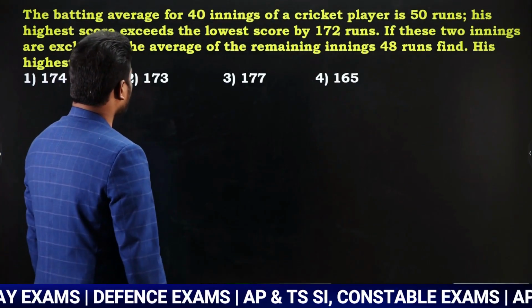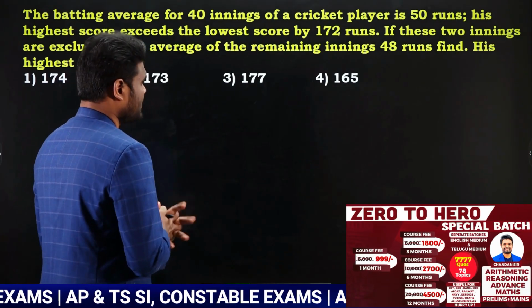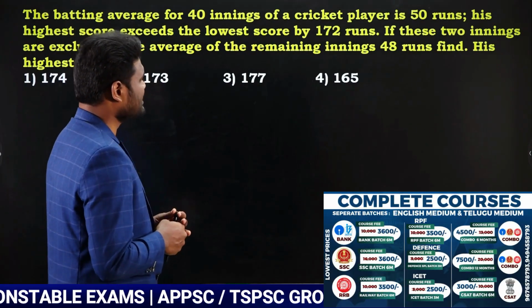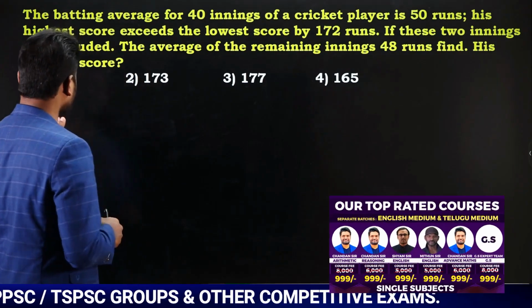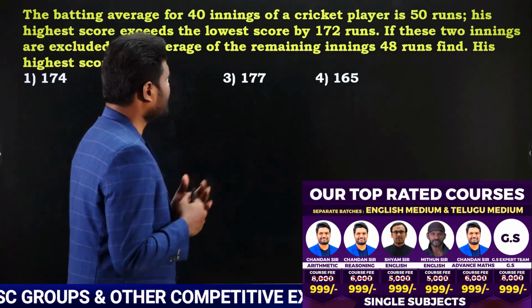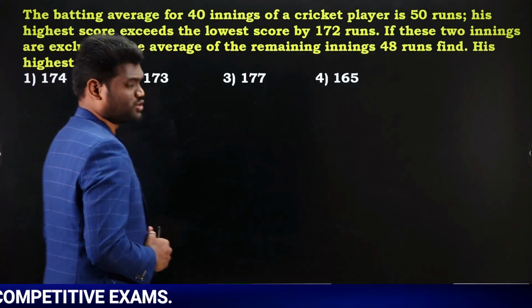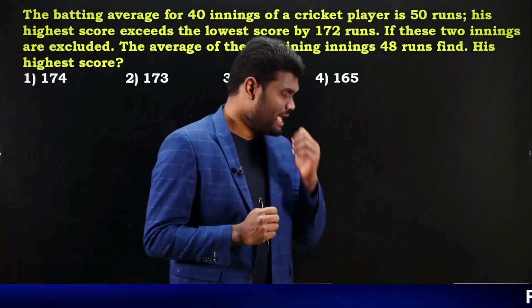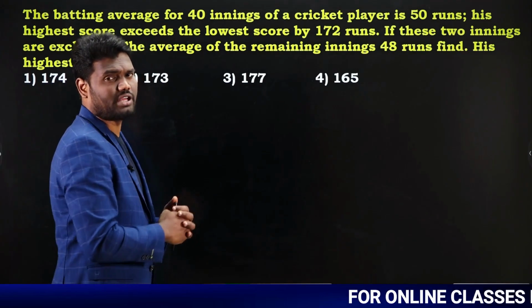The batting average for 40 innings of a cricket player is 50 runs. His highest score exceeds the lowest score by 172 runs. If these 2 innings are excluded, the average of the remaining innings is 48 runs. Find his highest score. Now even this pattern of questions is really important. Okay. Even these questions can be solved with the same pattern whatever we have used earlier.